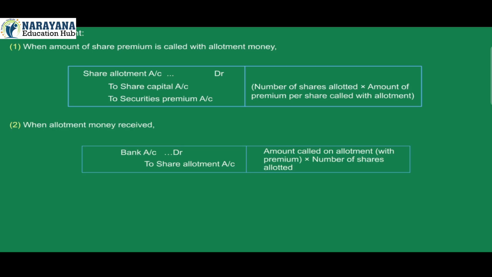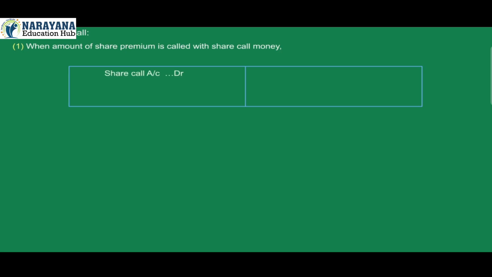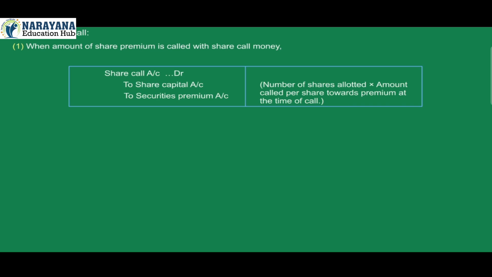Amount called on allotment with premium into number of shares allotted. Number 3. On share call. 1. When amount of share premium is called with share call money: Share call account debit, to share capital account credit, to securities premium account credit. Number of shares allotted into amount called per share towards premium at the time of call.